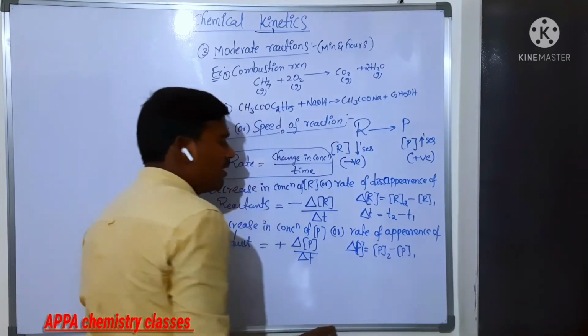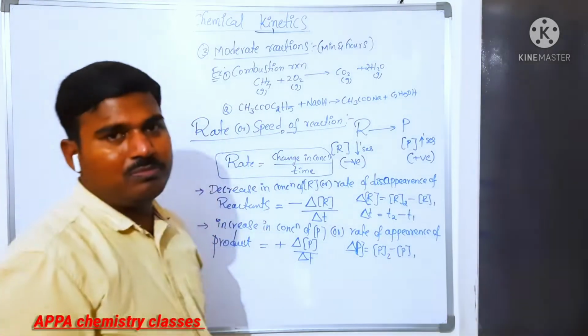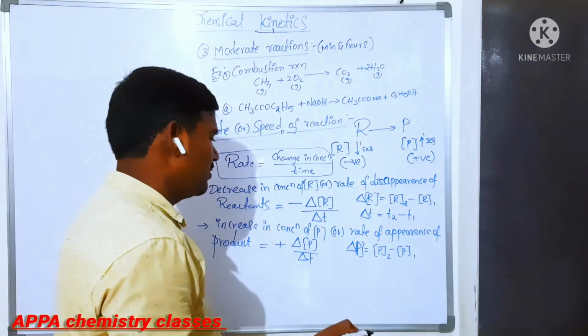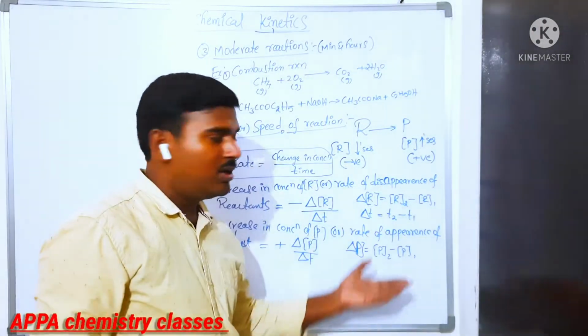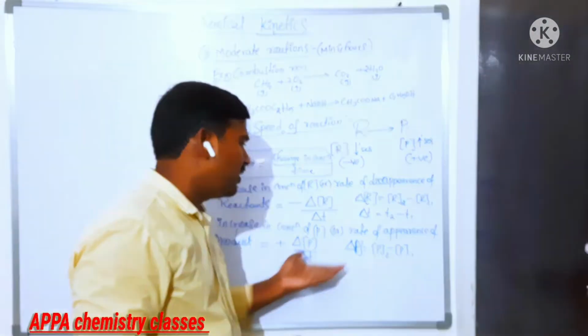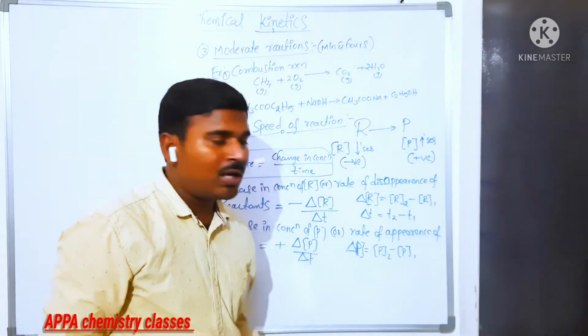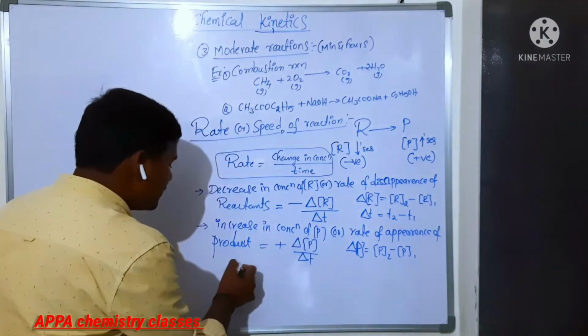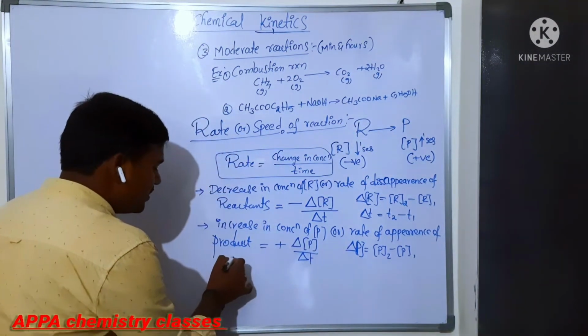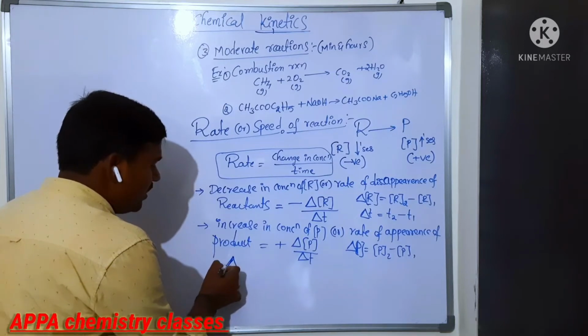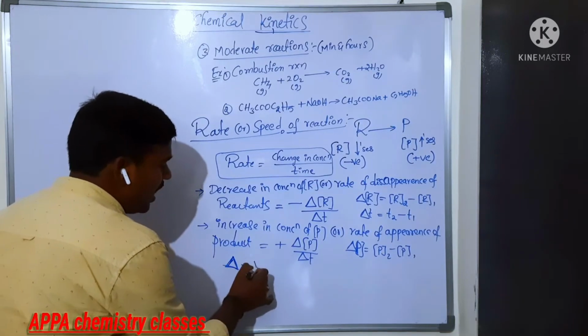Okay? So that is the change in concentration of product, and change in concentration of reactant. Delta T means T2 minus T1. Now what does this delta indicate? We have two types of rates. This delta indicates the average rate.